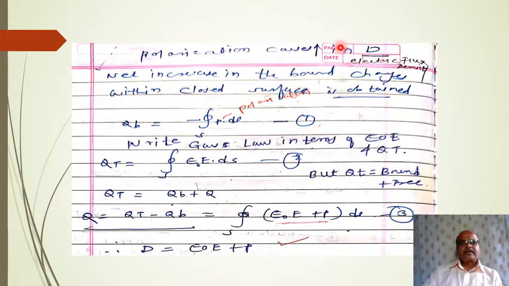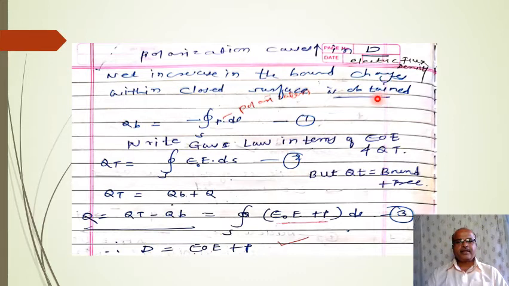Polarization causes an increase in the electric flux density. Therefore, a net increase in the bound charges within a closed surface is obtained. The net increase in the bound charges is given by Q_B equals minus closed integral over S of P dot dS. What is P? P is the polarization. This is equation number 1.